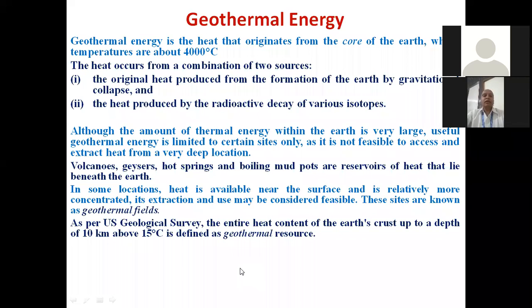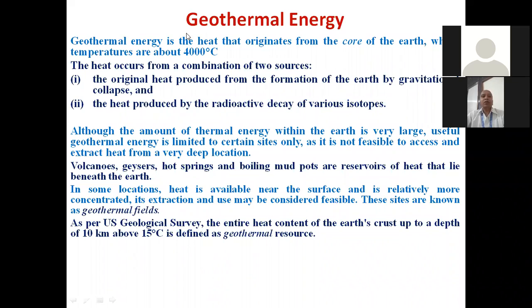So that is considered as geothermal resource. Okay. The potential may be between 15 degrees centigrade to 4,000 degrees centigrade. That's why the available energy at different locations may vary depending upon the temperature. On the sites where temperature is just 15, 20, or 30 degrees centigrade, that is not enough for the generation of electricity. So those sources are utilized for direct thermal applications. But whenever temperature is more than 90 degrees centigrade, then it is used for generation of electricity.